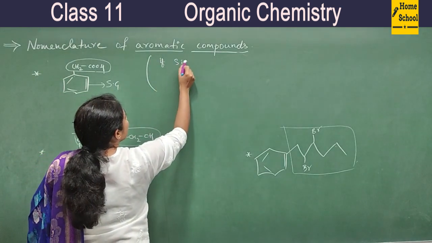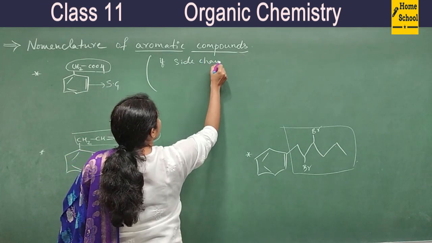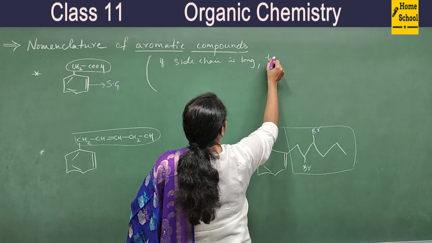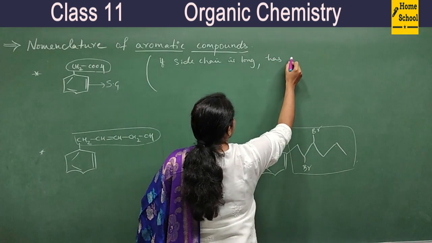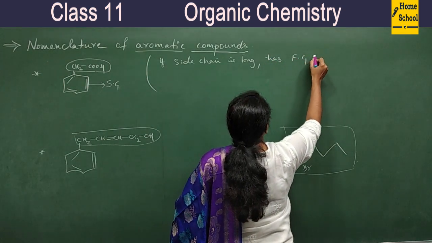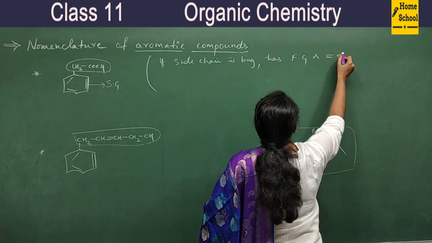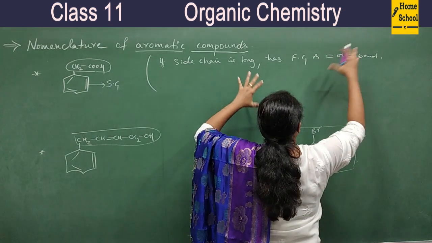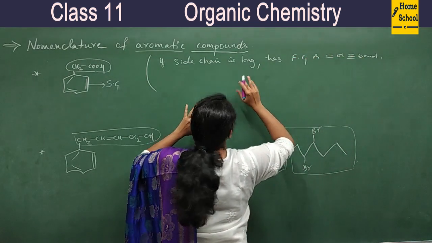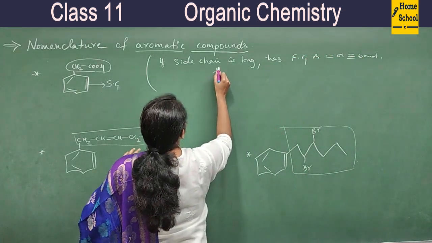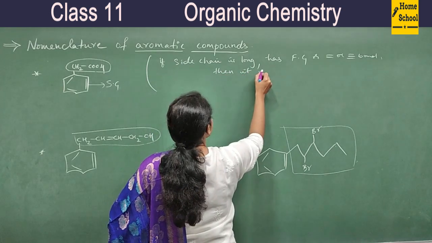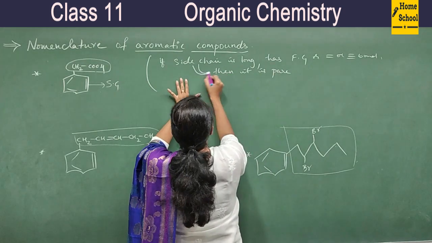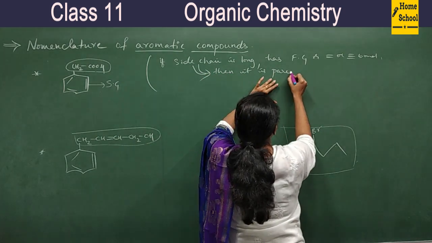If the side chain is long, or if it has a functional group or double or triple bonds, then the side chain is the parent chain.